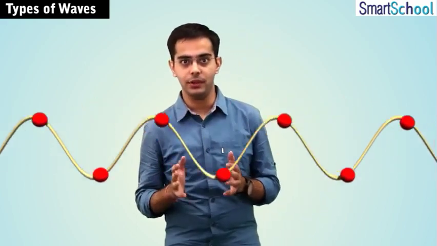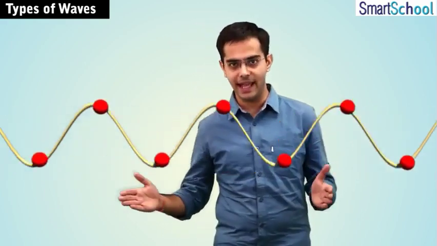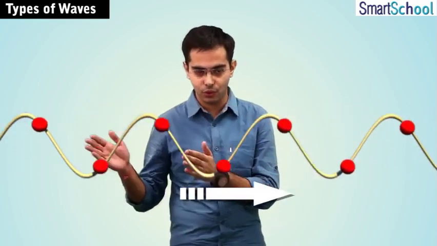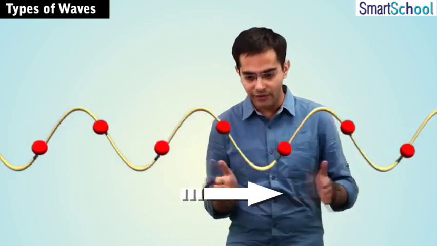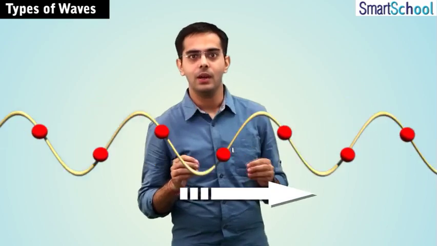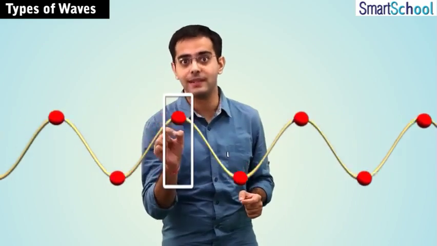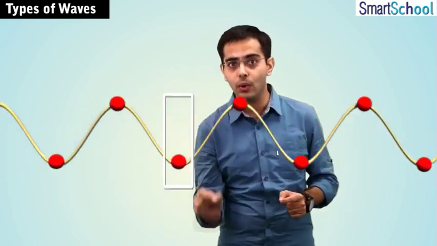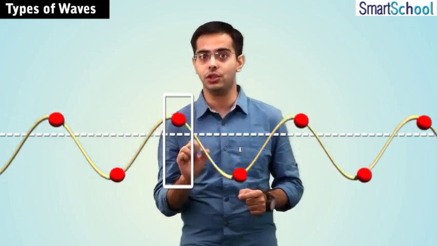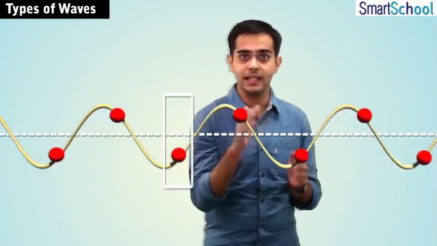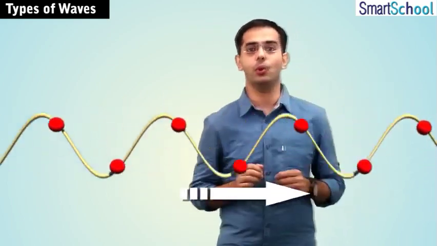Similarly, we can take an example of a rope. If I have a rope with me, you can see the disturbance travels through the rope. How is this traveling through the rope? Let's see. What do you see if you carefully observe this rope? If you observe carefully, you must have noticed that the red dots present on the rope keep on undergoing to and fro motion about their mean position, while the disturbance keeps on traveling forward through the rope.